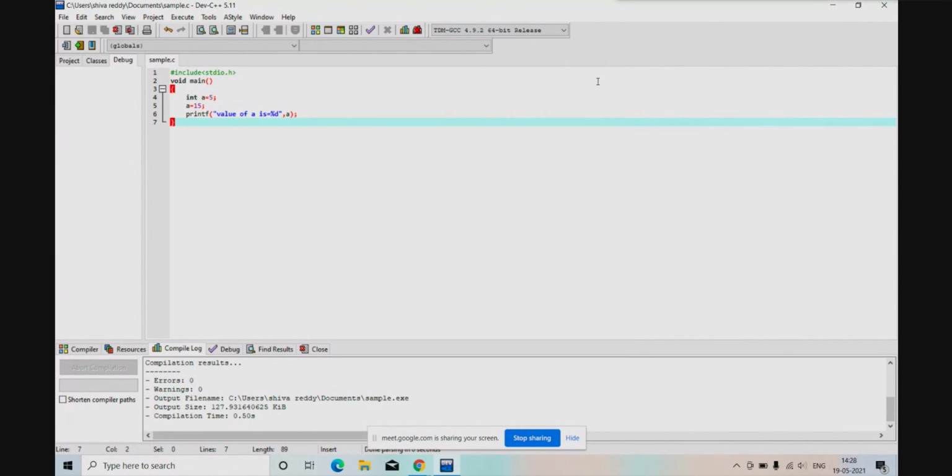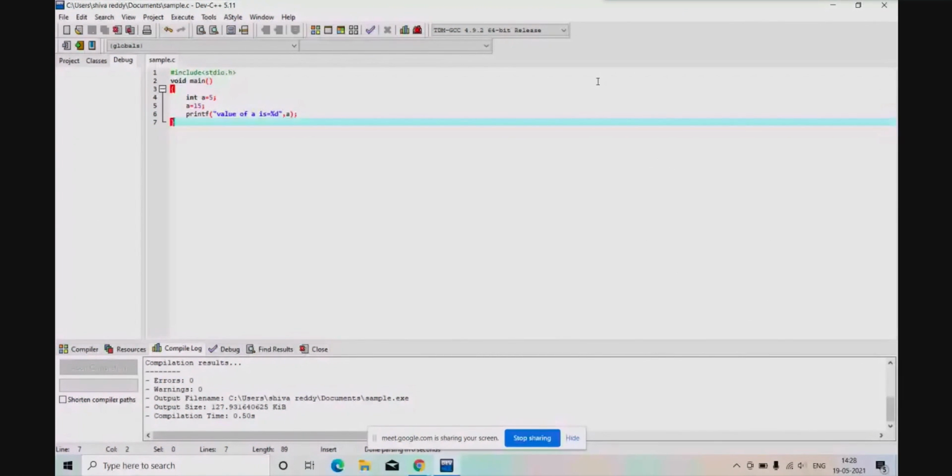The first a value is initialized as 5, and then because it is top-down approach, it gets changed to 15. Exactly. First it is initialized as 5, and in the next line it becomes 15. And then value of a stays 15 while printing. Yes. See, when you start reading it, there are no errors.